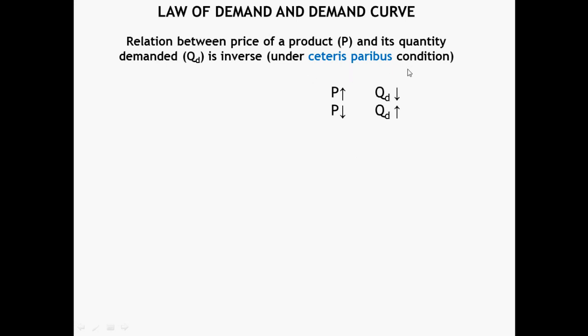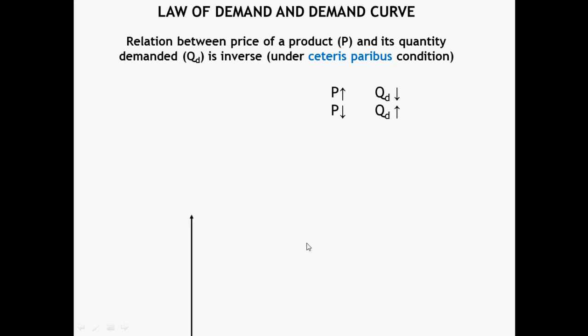That is, all other factors that may influence quantity demanded for a product besides price, like income of the consumer, taste, preference of the consumer, prices of substitute and complementary goods, are assumed to be fixed. We can explain the law using a figure.